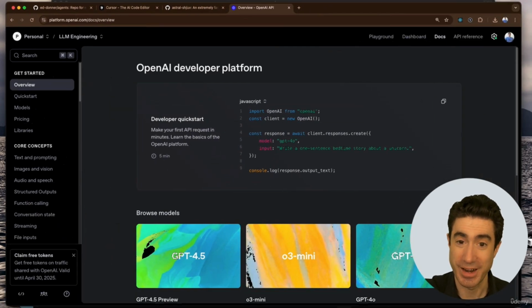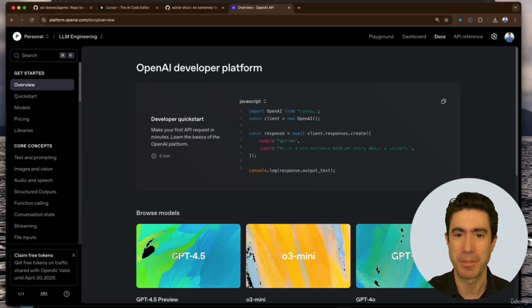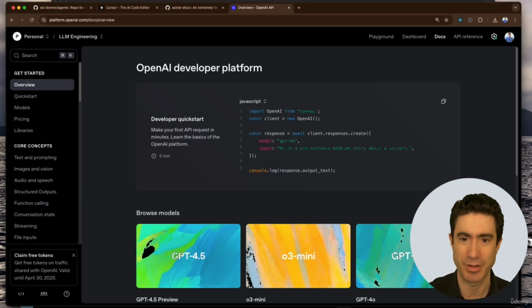Okay, so there are now 2 things that we have to do now that we're in OpenAI, and we're going to go and do both of them now. Bearing in mind that this is not required, you can also do the same thing. There's an analogous website for DeepSeek and for many others. You could be setting up your keys in any of them and just follow the same kind of process. But let's get to that now. So as I say, it's 2 steps.